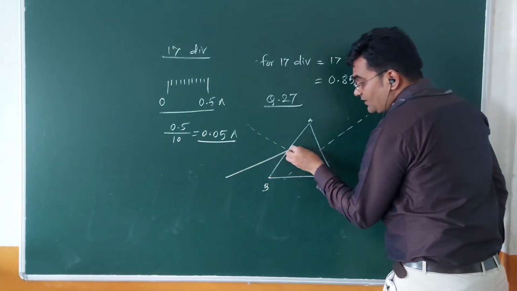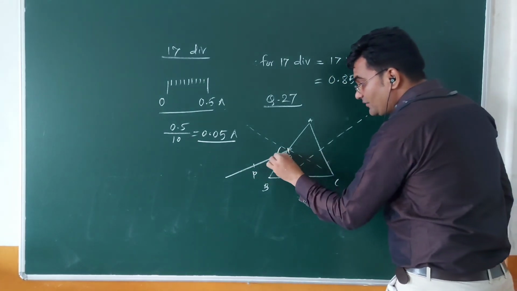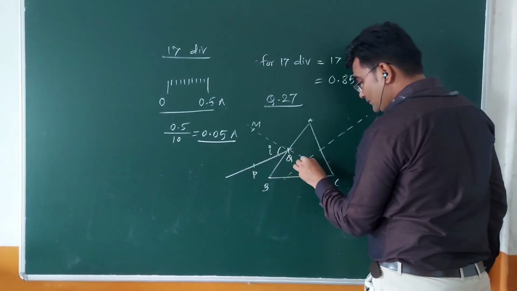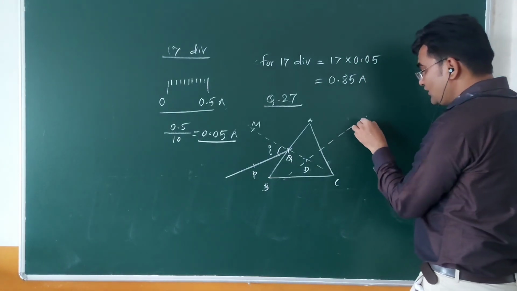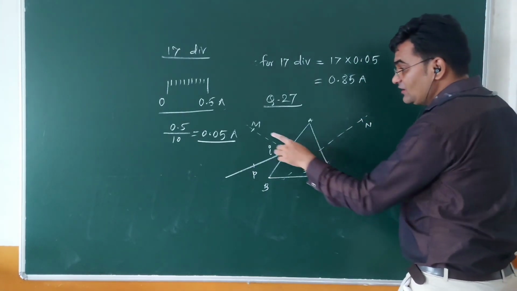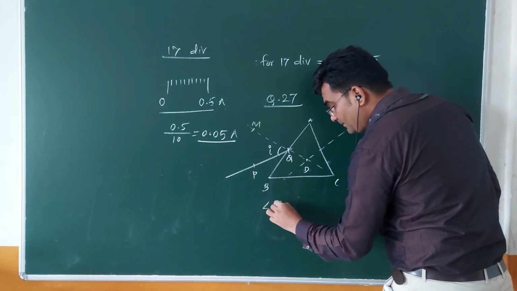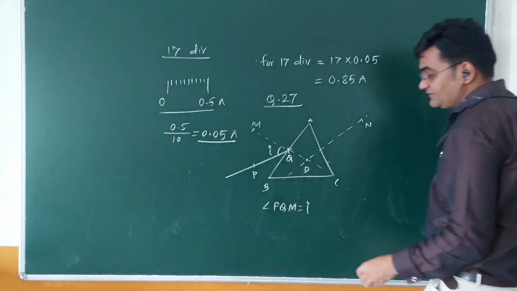Say a ray of light PQ is incident at an angle of incidence, say i. If this is normal QM, it intersects inside the prism with another normal ND. So angle PQM can be equal to the angle of incidence.